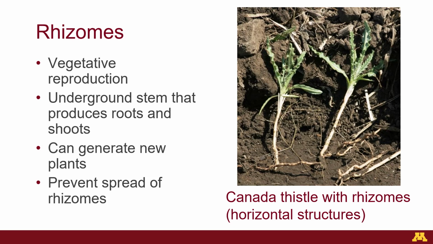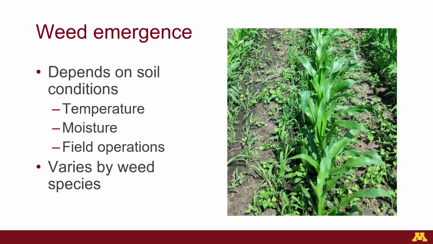Here we show Canada thistle plants with their thick horizontal rhizomes that can grow several feet below the soil surface. One way to prevent the introduction of rhizomatous perennials is to be careful not to spread rhizomes from one field to another with your equipment.